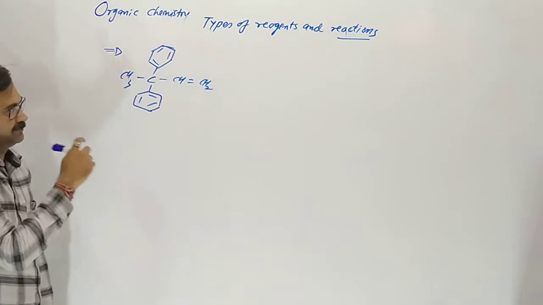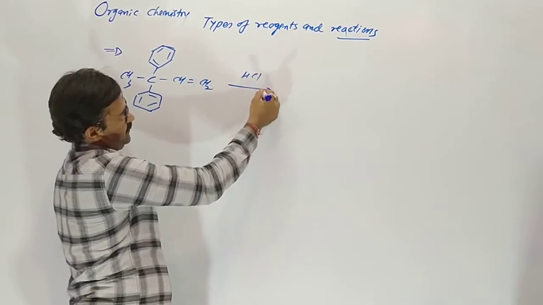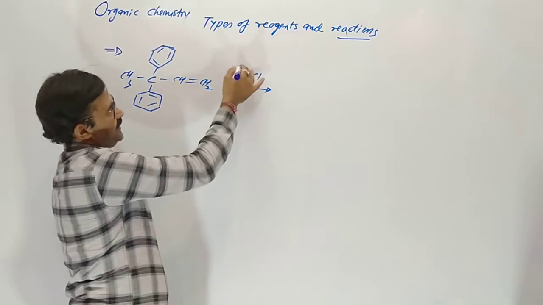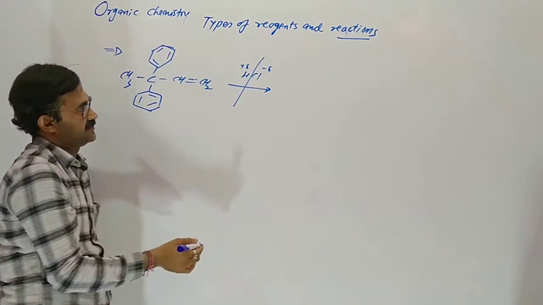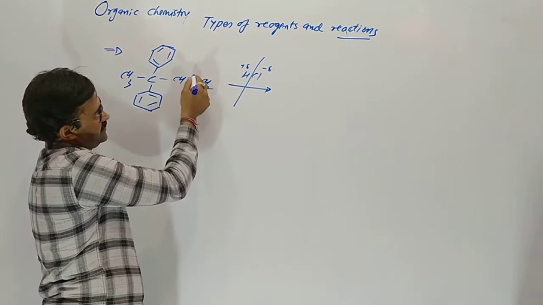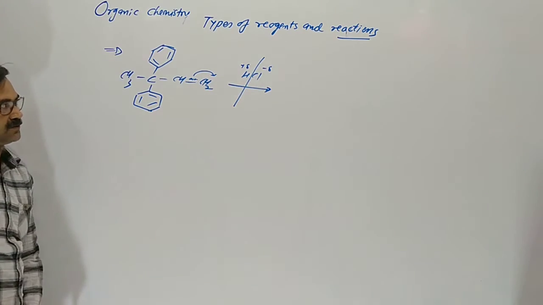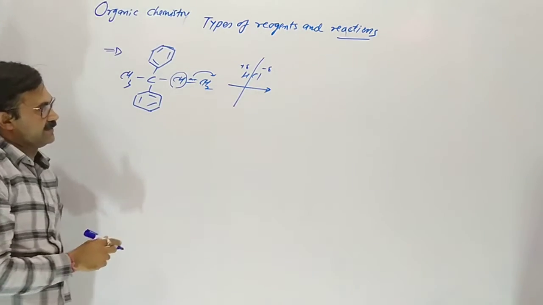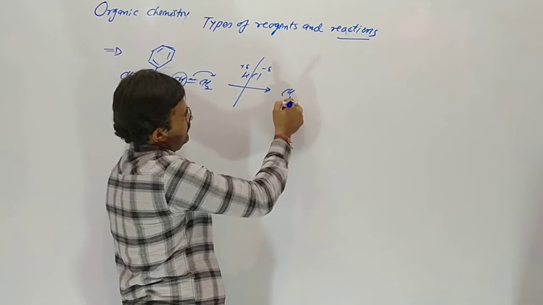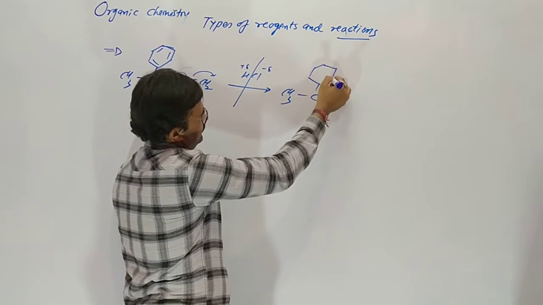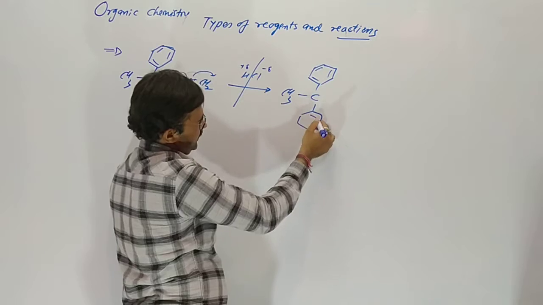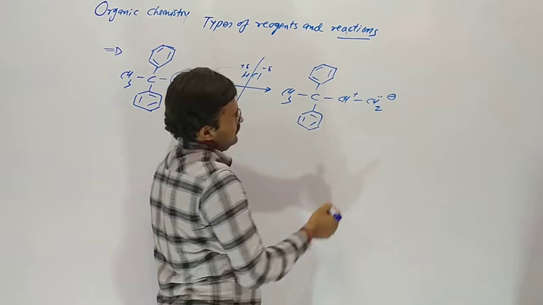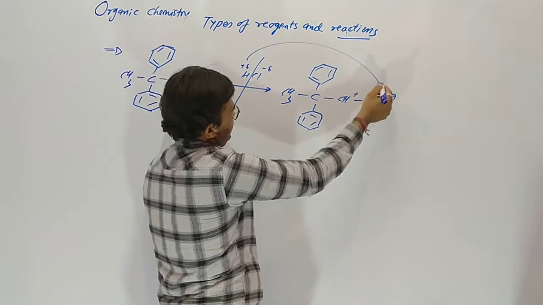This is reacting with hydrochloric acid. This is an electrophilic addition reaction, H plus Cl minus. Here the pi bond breaks and both electrons move toward this carbon. Why? This carbon became a secondary carbocation. So here is the phenyl group. This carbon is now a carbocation. Here the first attack is of H plus.